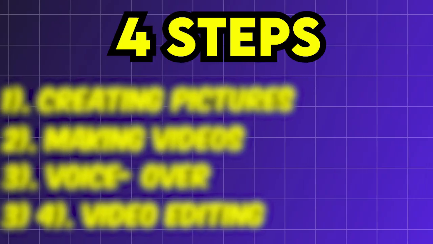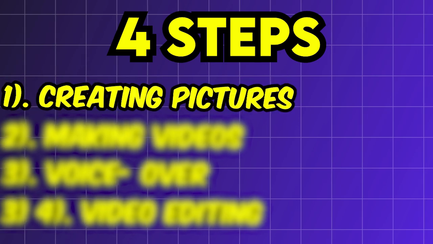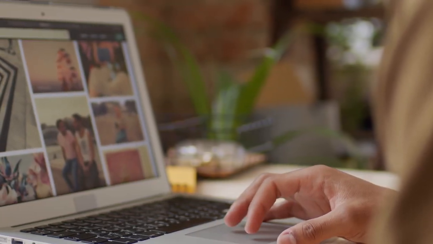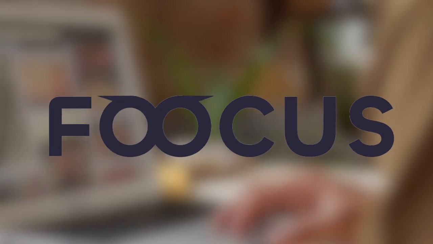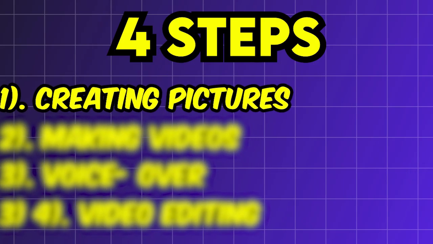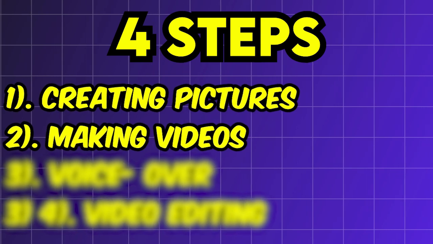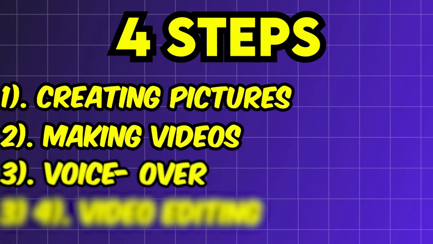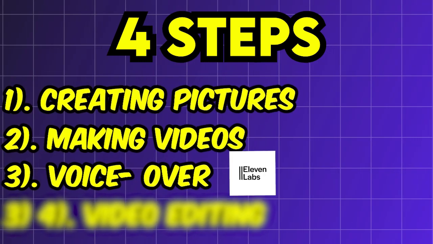So friends, to create a movie, there will be 4 steps we have to follow. First of all, the first step, we will be creating pictures. To create pictures and to get accurate results and consistency in our pictures, we will be using Fooocus. After that, we will bring those pictures to life. We will make those pictures in video form. So third step, we will do lip sync. And for voiceover, we are going to use 11 Labs.